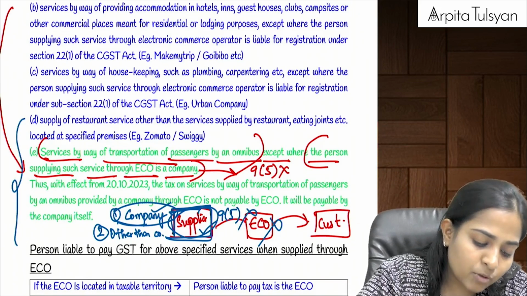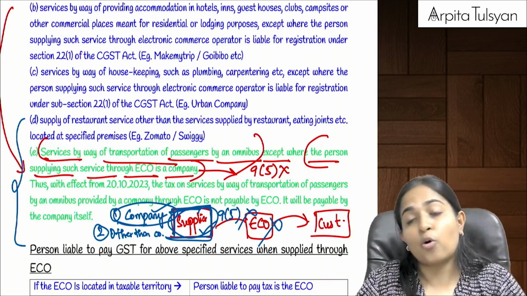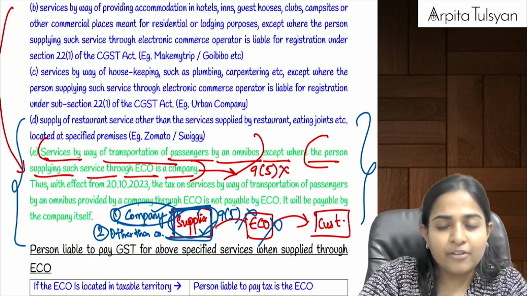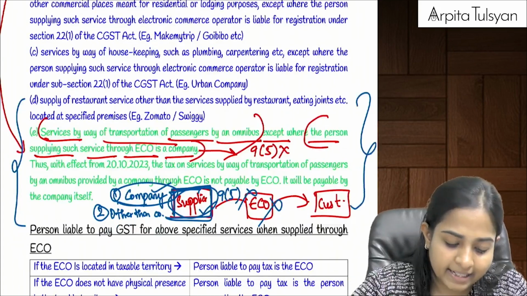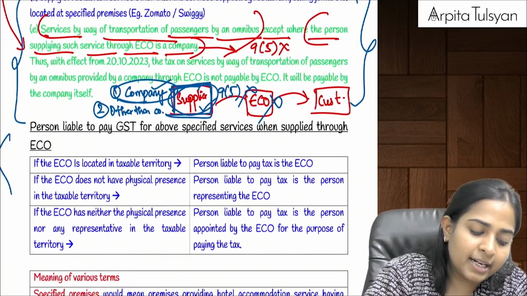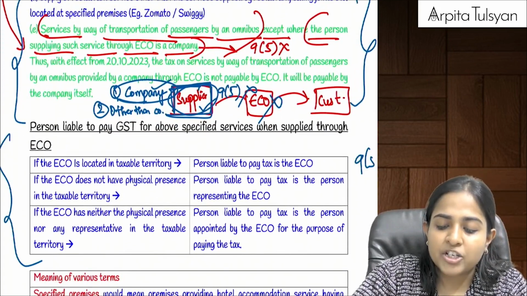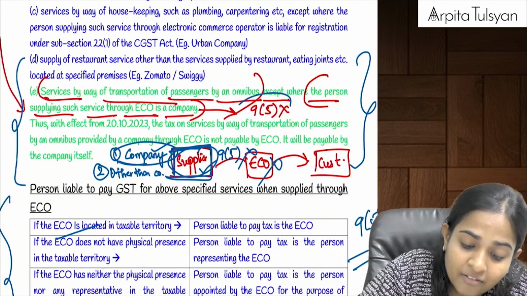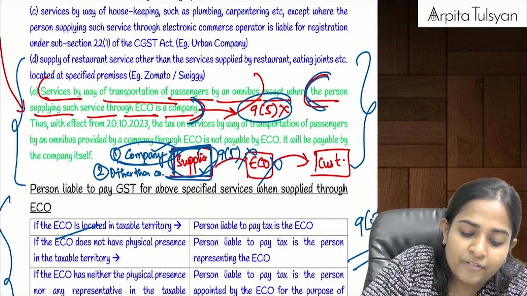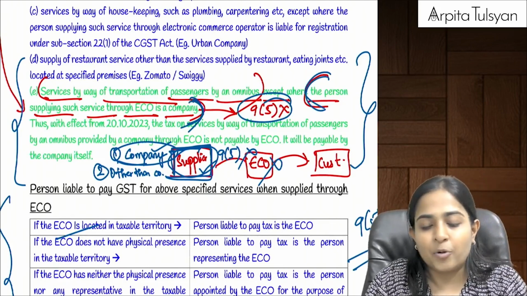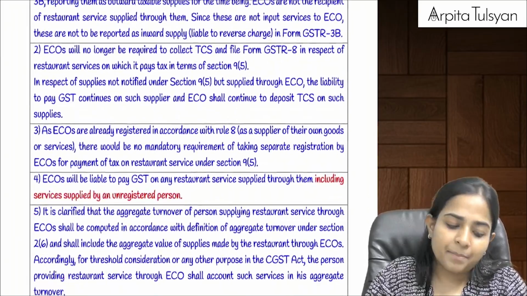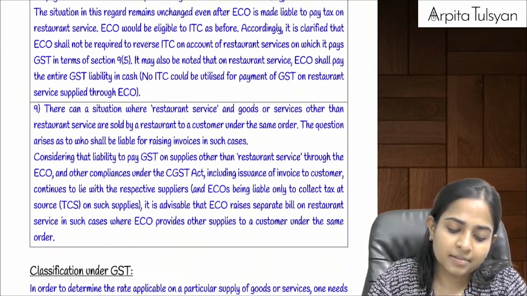This is going to have an impact in the chapter called TDS TCS when we do it later. Again I will give you the reference and we'll try to link it in that particular chapter. Do you recollect this? If you are covered under section 9(5), then the ECO was required to pay the tax. But if you are not covered under section 9(5), then ECO is not required to pay the tax on the same. Simple, everyone clear with this?